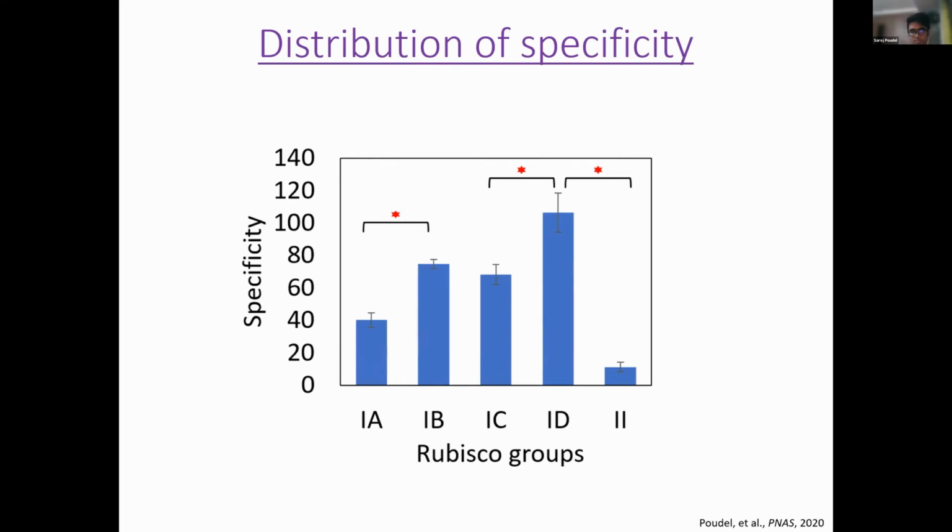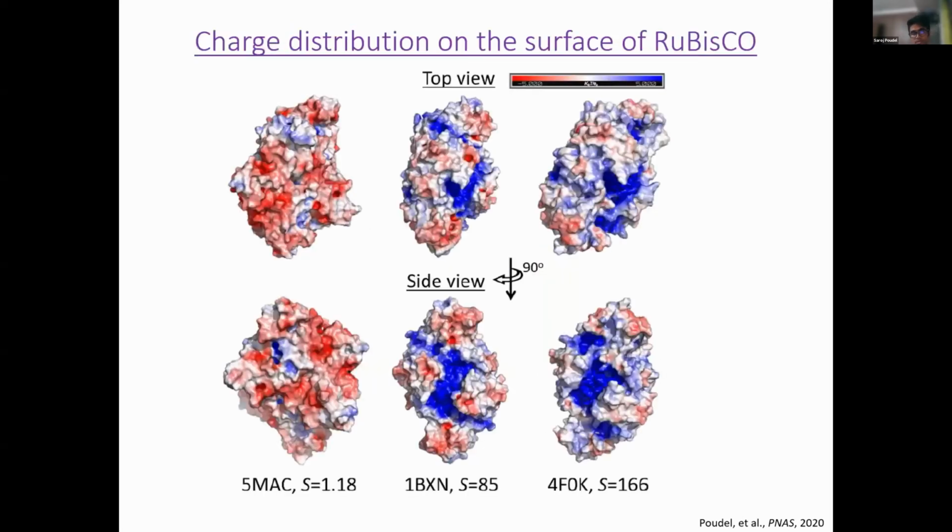So again, if we compare group 1D and group 2, we can identify the features that have allowed 1D to select CO2 over oxygen. The first thing we did was look at the charge distribution on the surface of the Rubisco. I took 3 Rubisco homologs: 5-MAC, which has the lowest specificity, on the left, then 1BXN, which has the mid-range specificity, and 4F0K, which has the highest specificity, right?